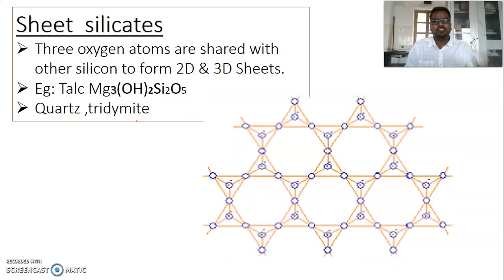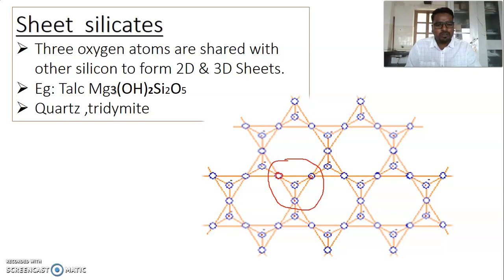Next one is sheet silicates. You just observe the structure. The sheet silicate is like a polymer. In sheet silicates, let us consider this tetrahedral unit. Here in each silicate unit, three oxygen atoms are shared.